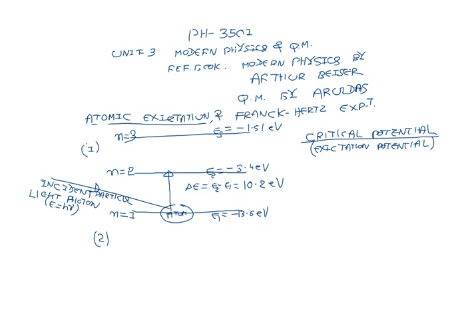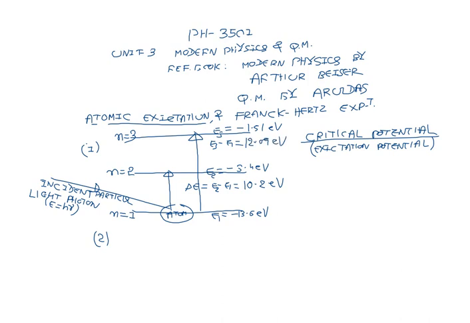Suppose you want to excite the atom from n equal to 1 to n equal to 3. How much energy is required? That is E3 minus E1, minus 1.51 minus minus 13.6. That comes to 12.09 electron volt energy.